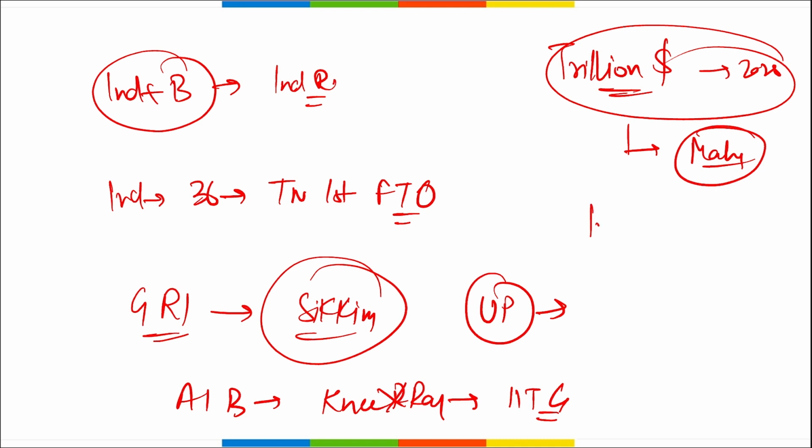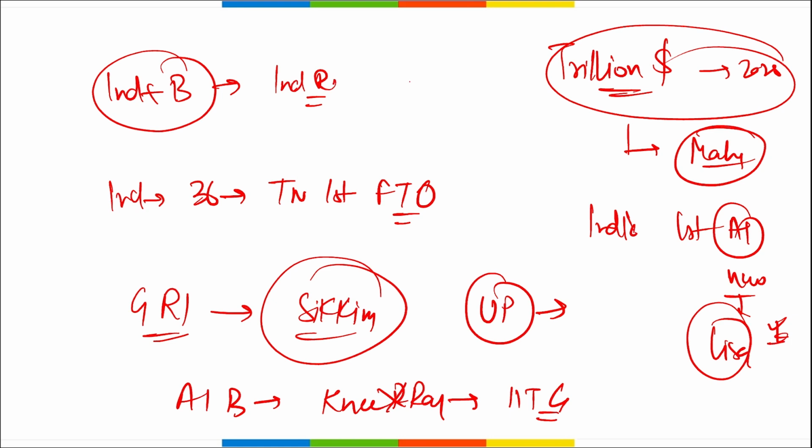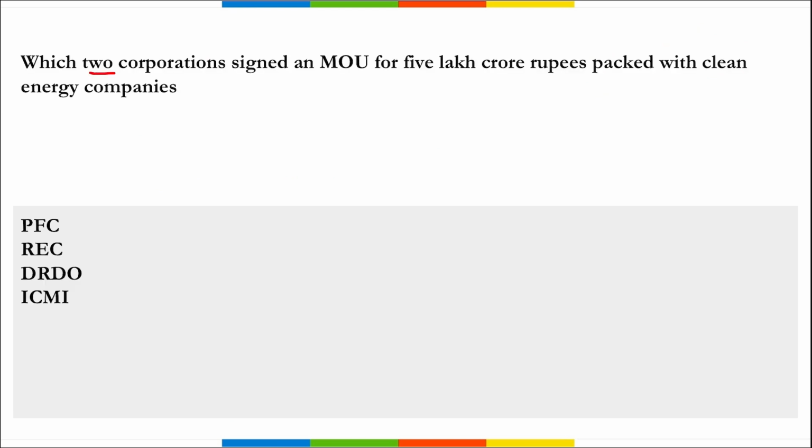Then what is the name of India's first regional AI news anchor? It is Lisa. Important, take a note of it. Mobile Dost app. This was launched by Jammu and Kashmir. Next question is, which two corporations signed an MOU for 5 lakh crore rupees pact with clean energy companies, right? So this pact for 5 lakh crore rupees was signed with which clean energy companies? As the name suggests, it was with clean energy companies, right?